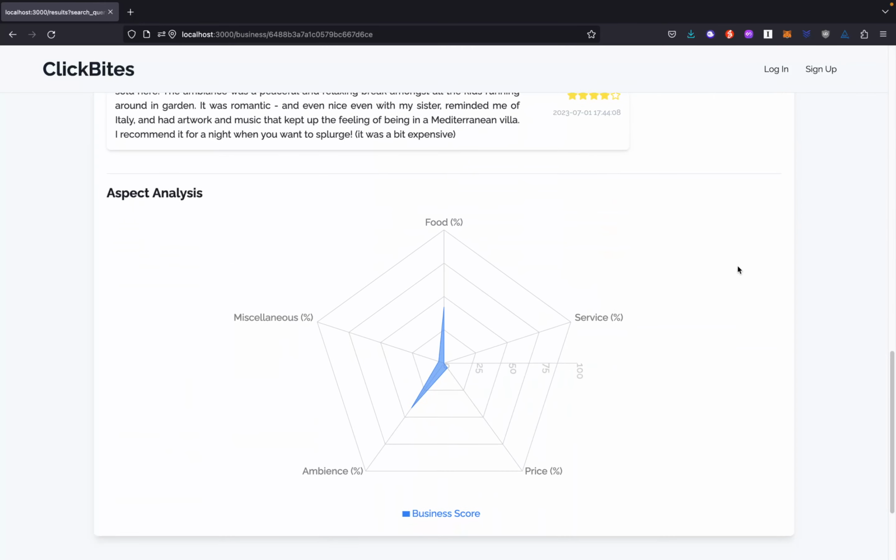There is a radar chart at the bottom here, which is about the aspect analysis, and the user can hover the mouse to see the score for each aspect for this restaurant.